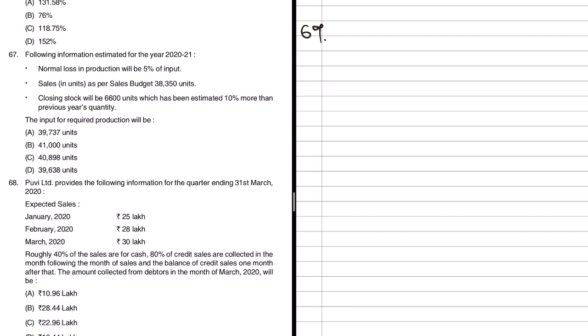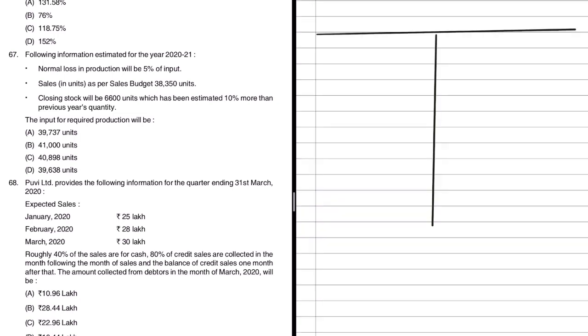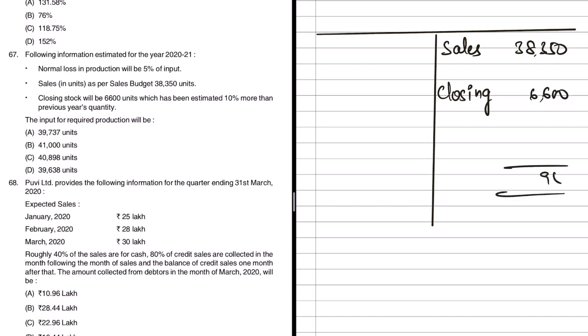So now this is a very simple budget. What we have to do is we'll start with the given information. Let me draw a profit and loss account, not required actually, but it will make our life easier. So sales budgeted unit is how much? 38,350. Then the closing stock which is given in the problem is 6,600. Now let us total this first. So this will be 950 and this will be 44,950.